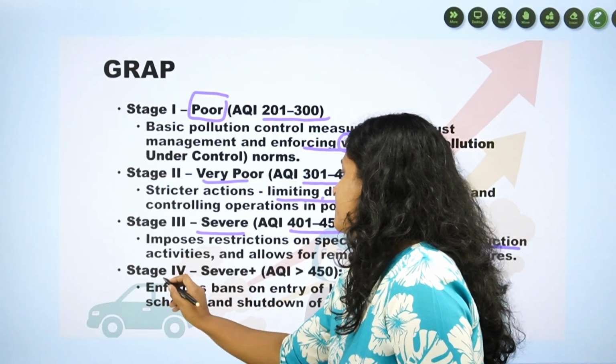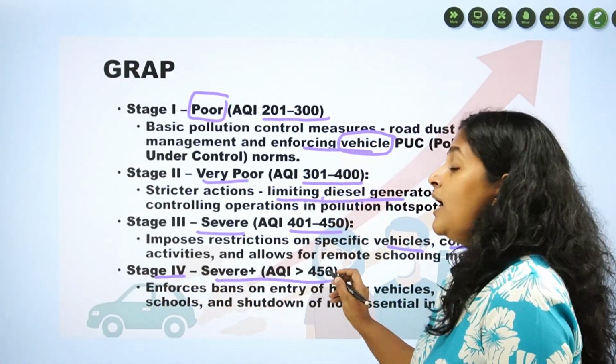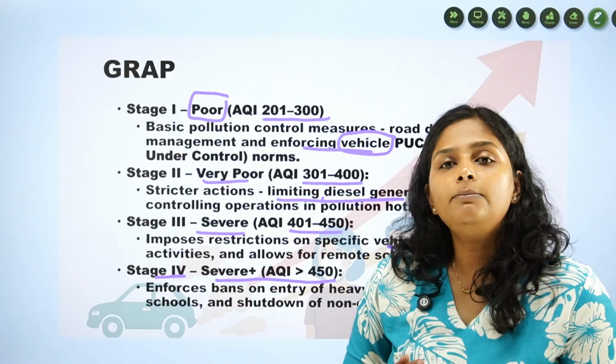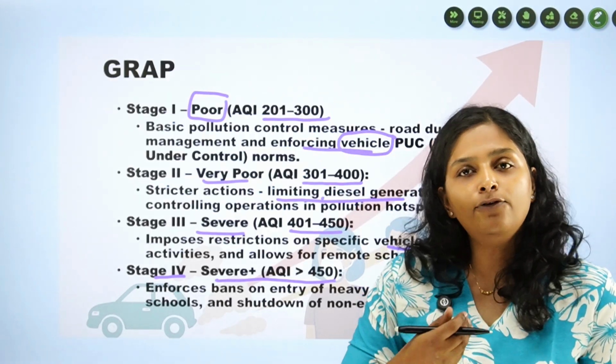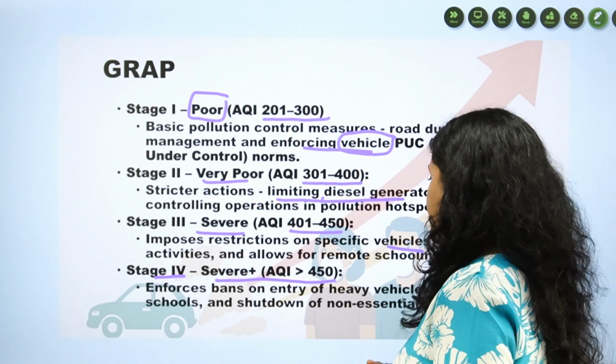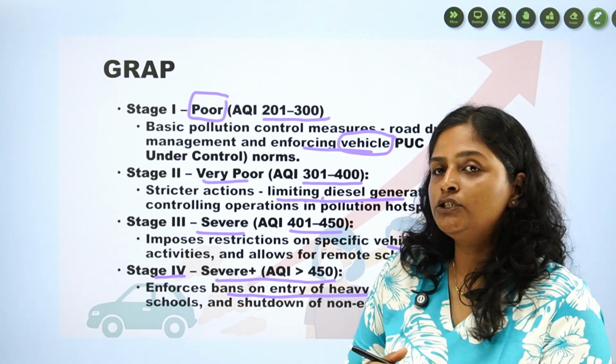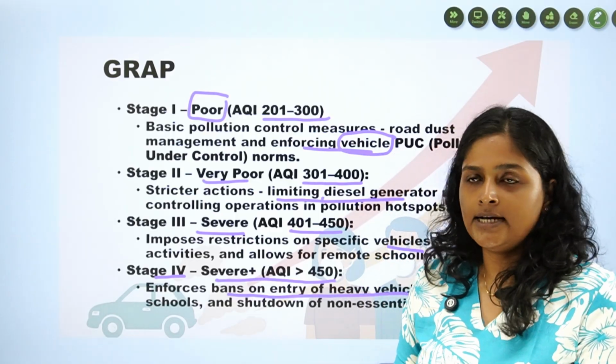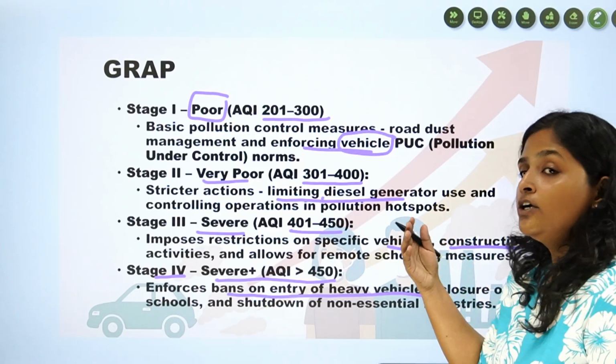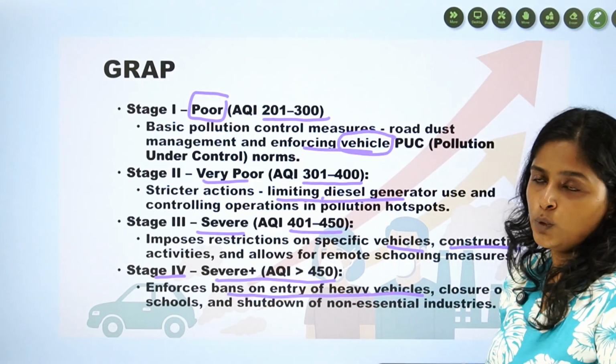In stage 4, when the air quality is worst, with the index above 450, CAQM will ban the entry of heavy vehicles to the NCR region. And they will totally shut down the industries and schools.